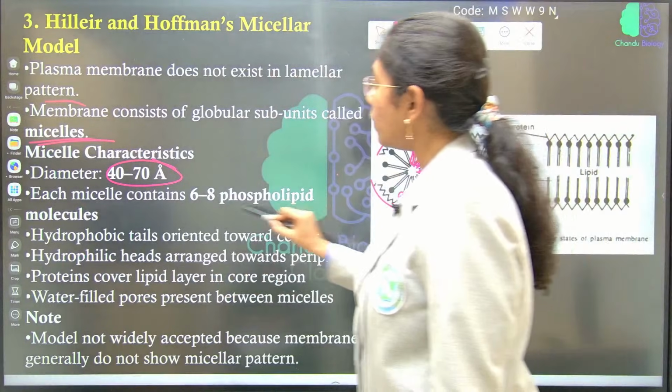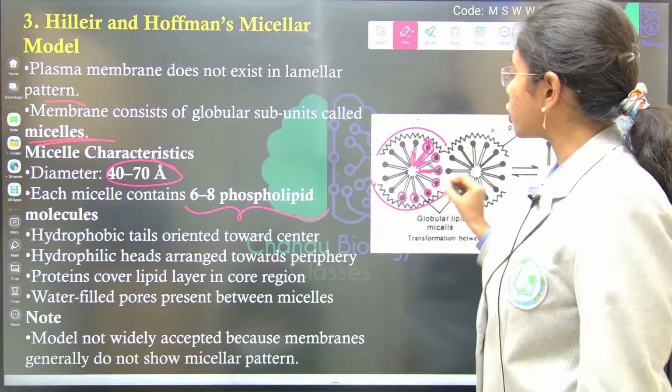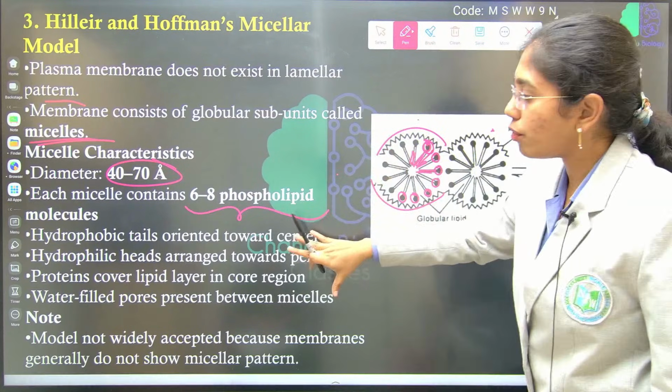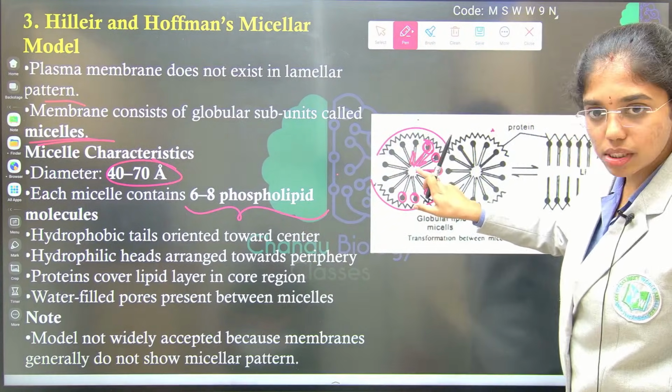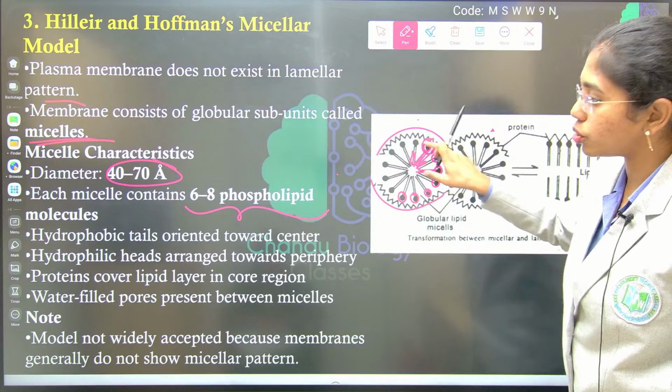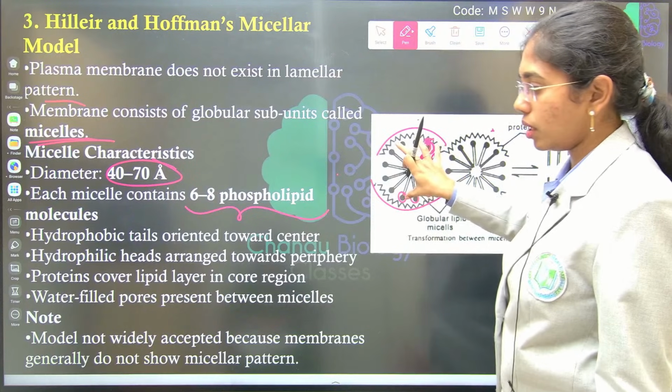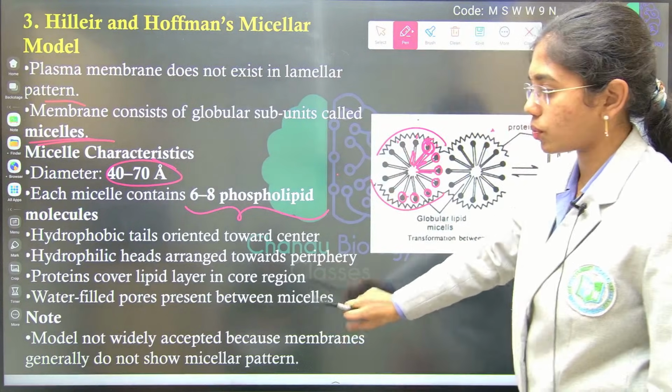Each micelle will contain how many phospholipids? 6 to 8 phospholipids in a single micelle. Okay. The hydrophobic part, so the conductivity value for it is more now. So that's why this line is above. That's it. Next one, water-filled layer pore region. These water-filled pores are called as what?